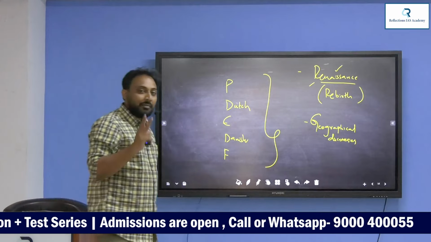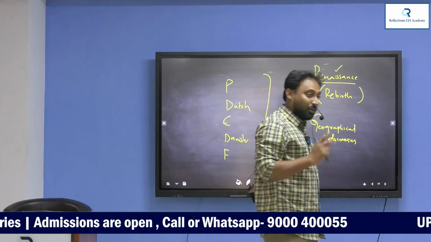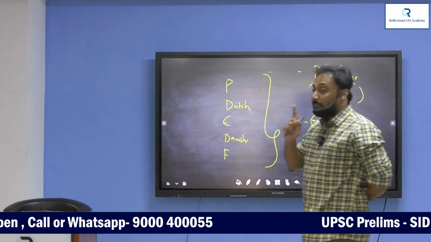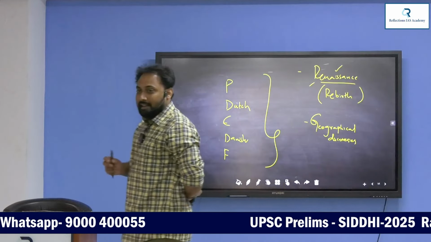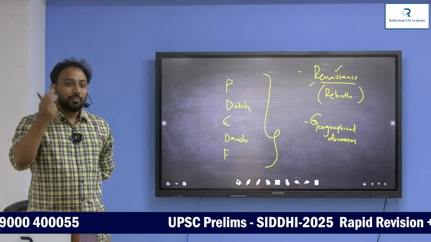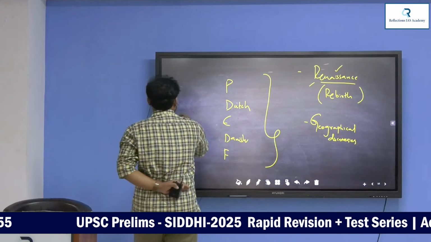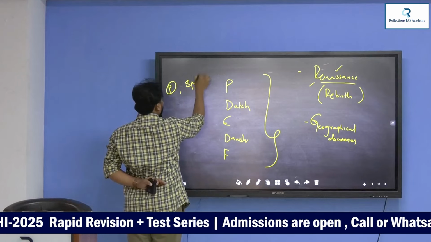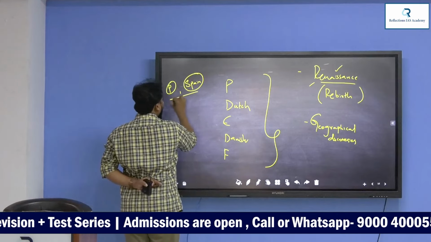At that point of time in Europe, there were 2 nations which were superpowers. What are they? Portugal and Spain. Initially, Portugal and Spain were the 2 superpowers in medieval Europe.